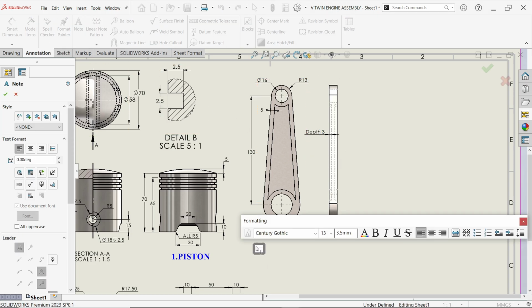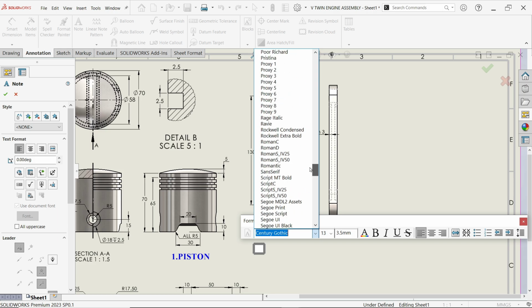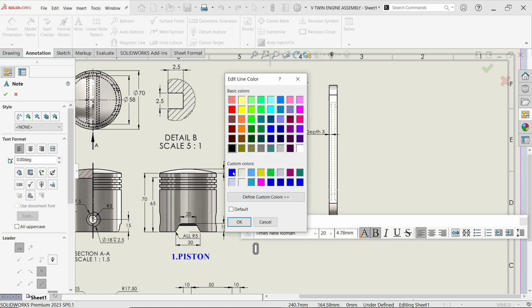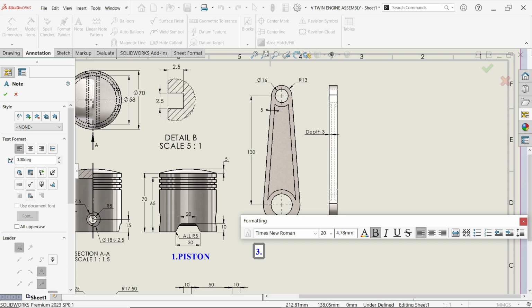Note, select here. Now first I am going to change document font. Roman 20. Why I am doing this every time is so that you will understand and perfectly get the idea. 3, connecting rod.